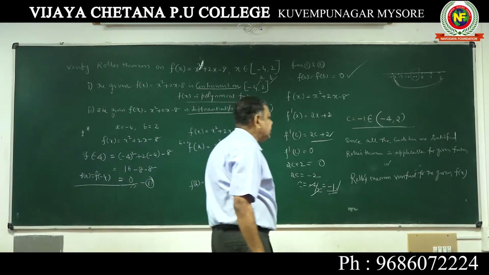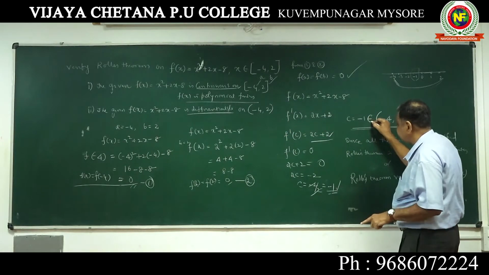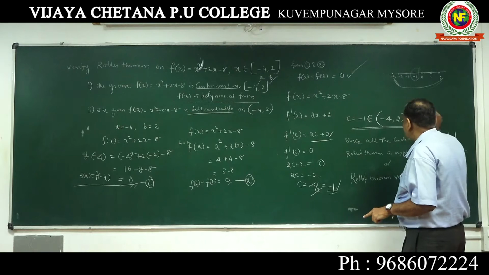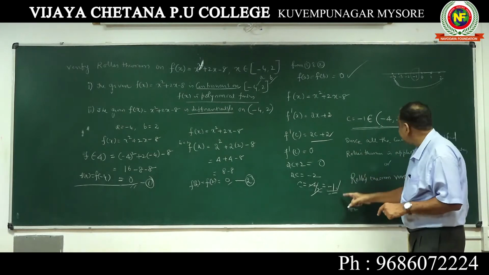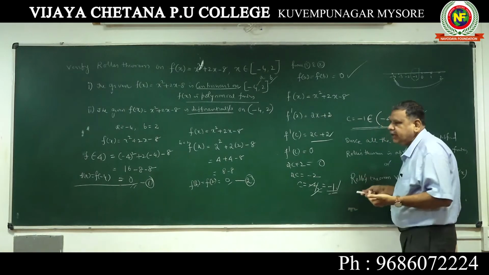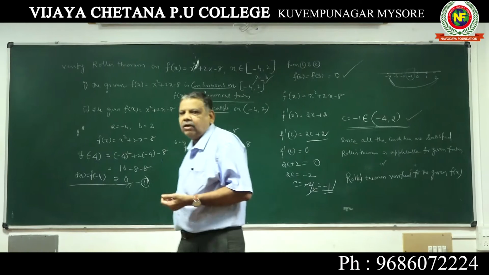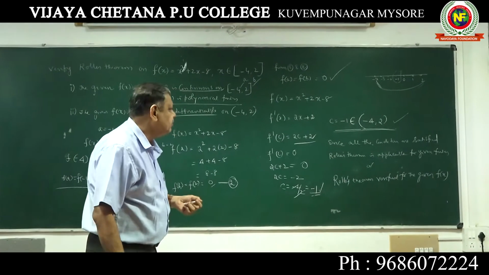Since all the conditions hold, this is a very important step. This means c belongs to this particular interval. Suppose it came out as something else, say -5, then it does not belong. Therefore the third condition failed and Rolle's theorem is not applicable; you have to write that.